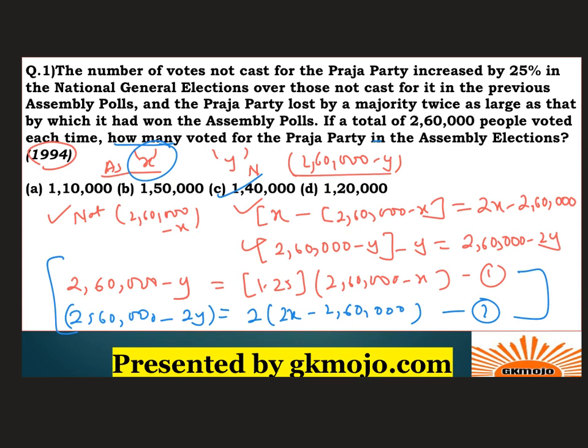First, they told us that there was an increase of 25% in the national general election over those who did not cast a vote in the assembly polls. So we created equation 1. Also we created equation 2 out of the margins by which the election was won and by which the election was lost. With the help of equations 1 and 2, you can get this answer, 1,40,000. So this was a very lengthy question. To attempt it or not is a personal choice, but given that you have plenty of time in CAT, I would definitely suggest that you take it in round 2.